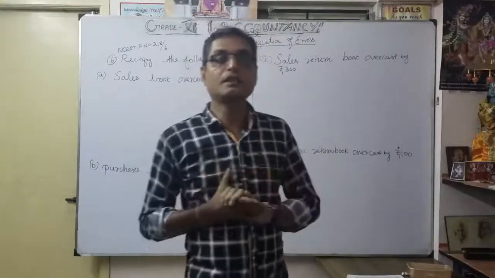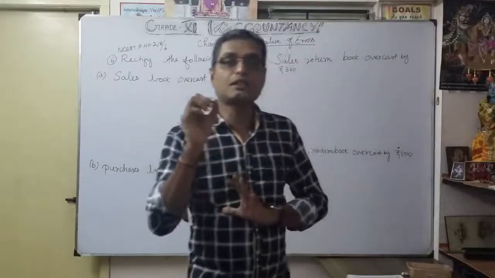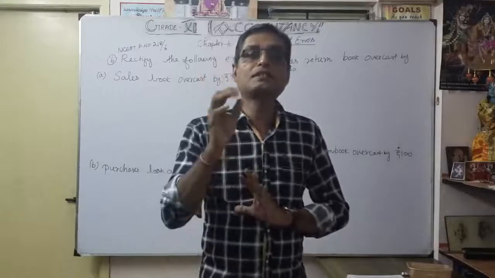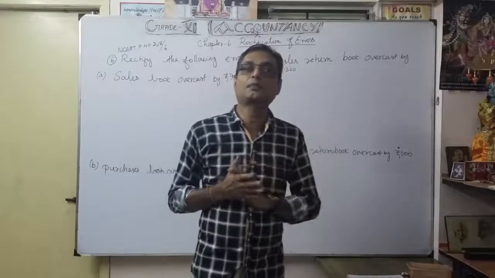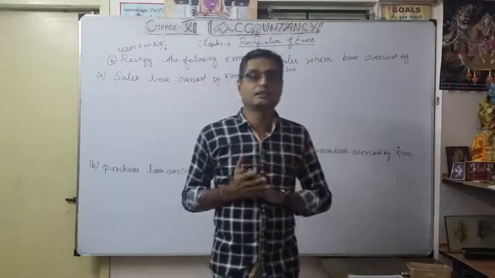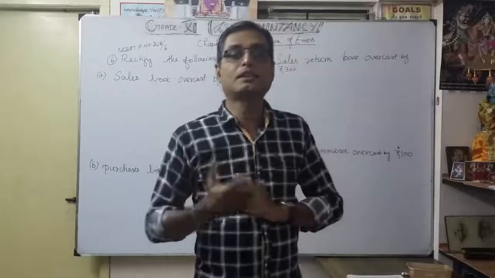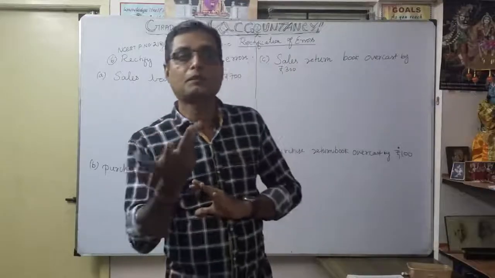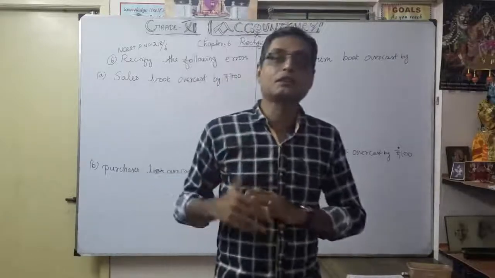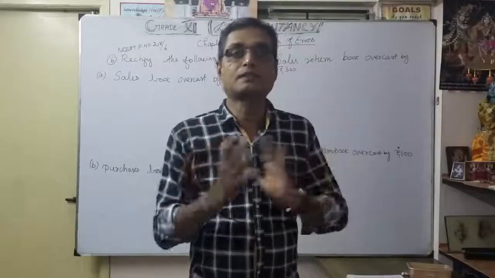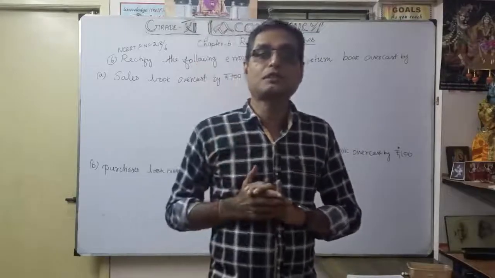Any error that does not agree with the trial balance is a double side error, and double side errors never affect the trial balance. An error which affects the trial balance is a one side error. Then we also discussed why the suspense account is necessary to prepare.